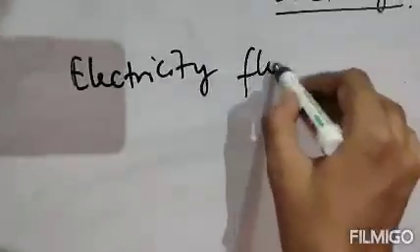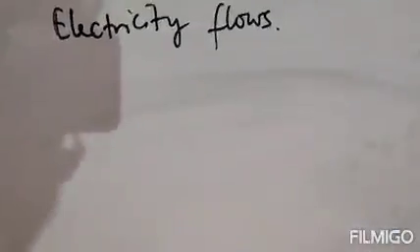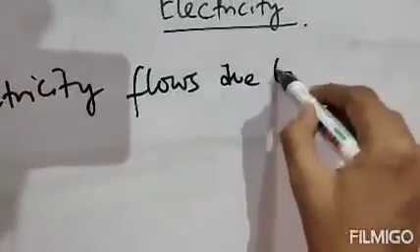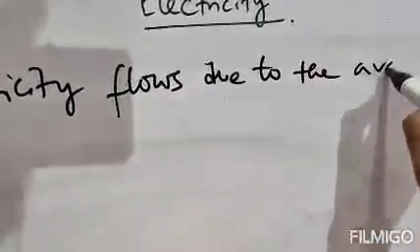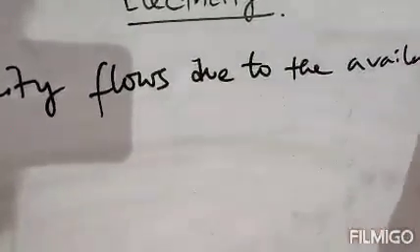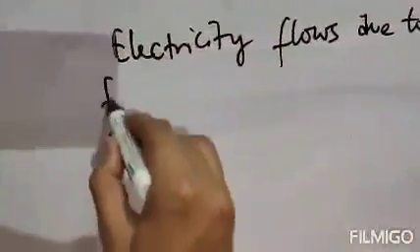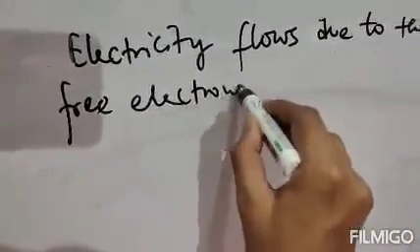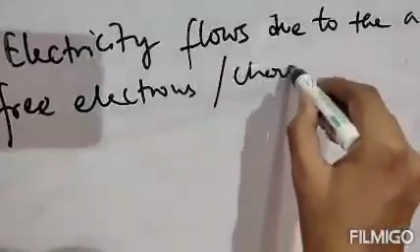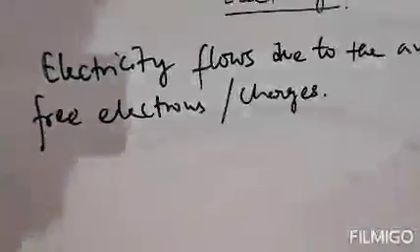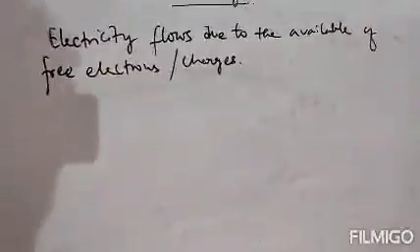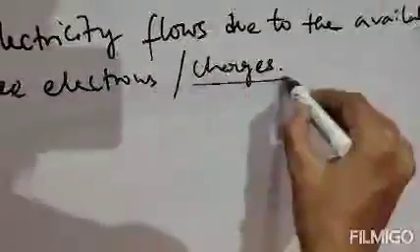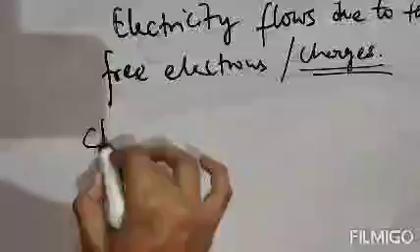So electricity flows due to the availability of free electrons or charges. Clear? Now what is charge? Now we will know what charge actually is.